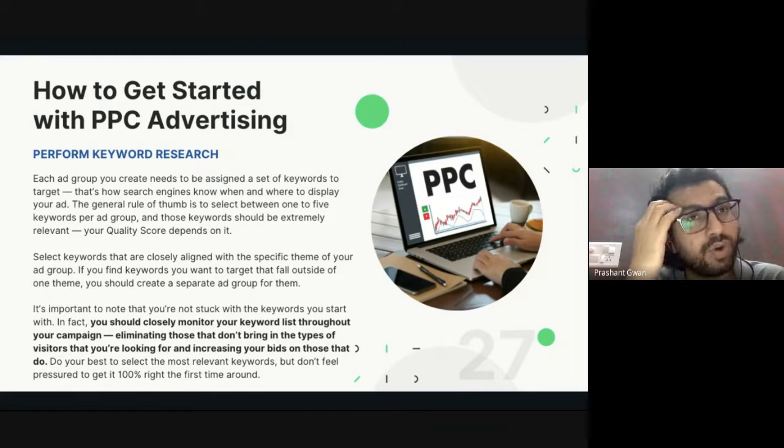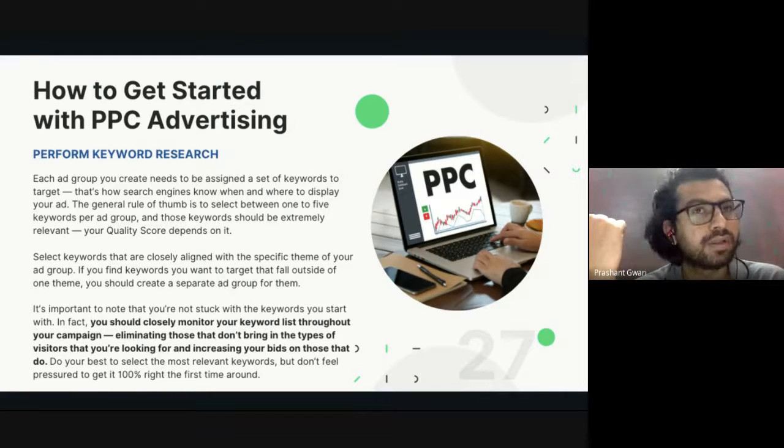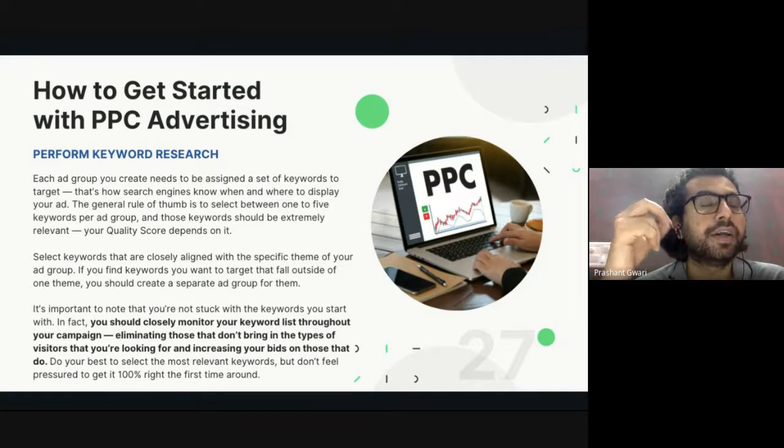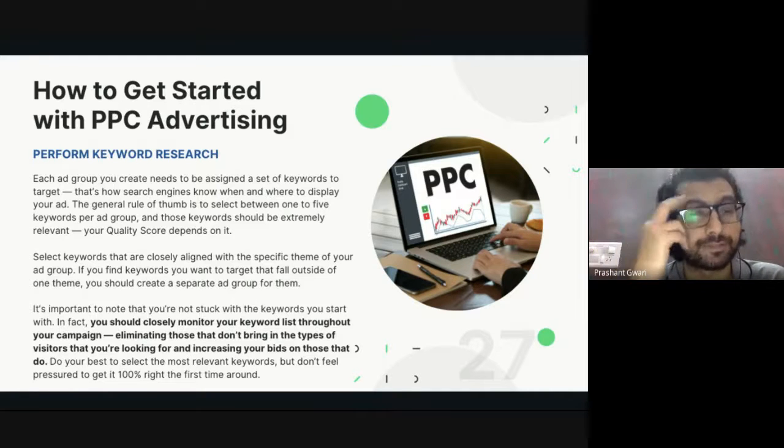So what I can do is remove the PG certification keyword from my ad group, or I can reduce the bid on that one. It's my option. I can remove it, or I can reduce the bid. Same thing if you have two ads targeting two keywords.